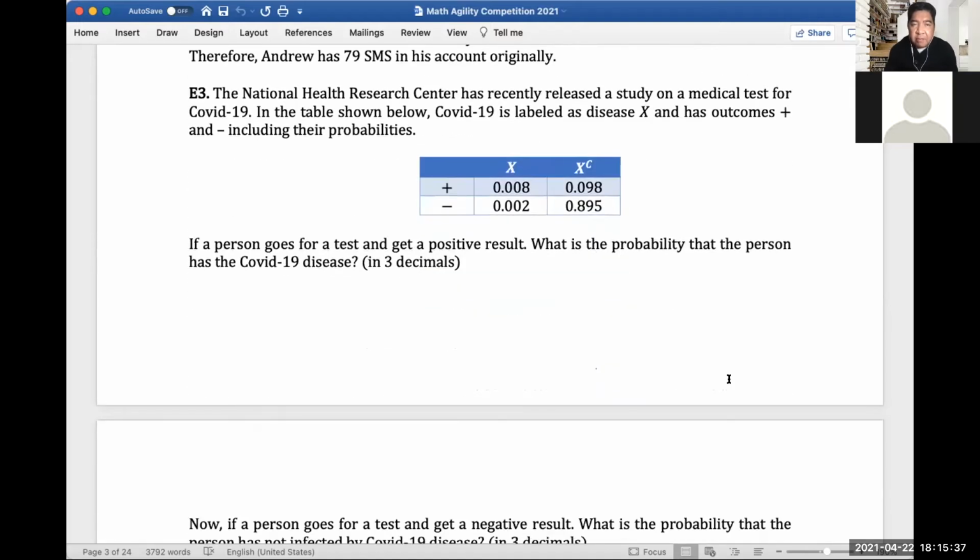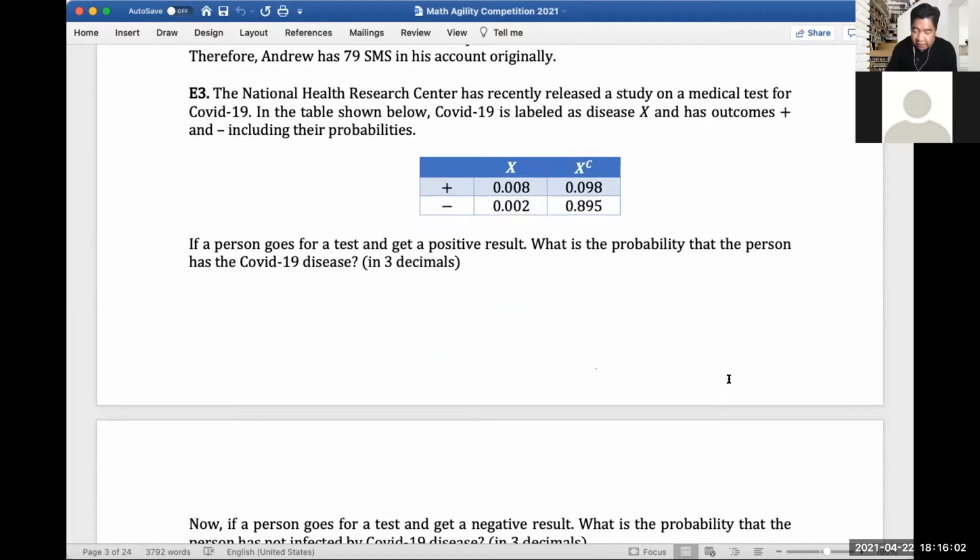Let's move to easy problem number 3. This is a statistics problem. Let me read it. The National Health Research Center has recently released a study on a medical test for COVID-19. In the table shown below, COVID-19 is labeled as disease X and has outcomes positive and negative, including their probability.